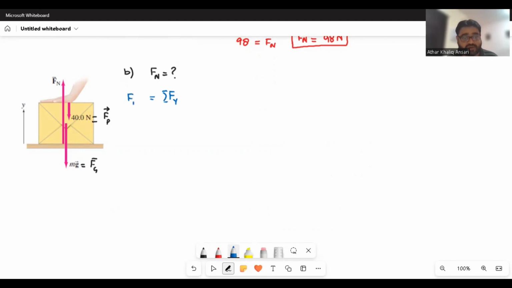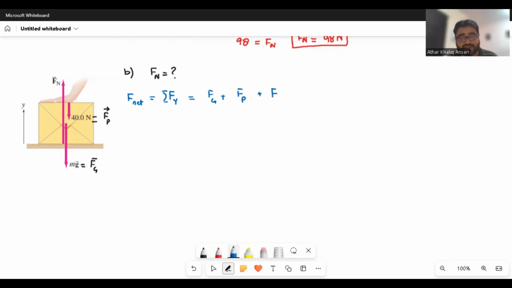So sigma Fy or F net will be equal to the sum of all the forces. So how many forces do we have here? Fg, Fp, and Fn.